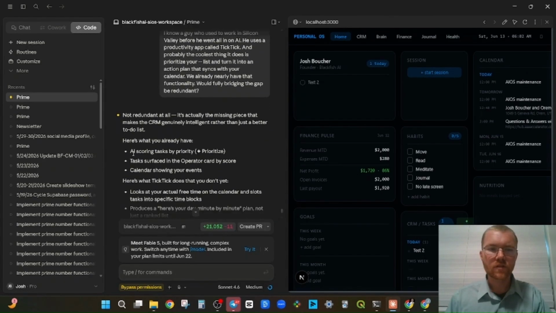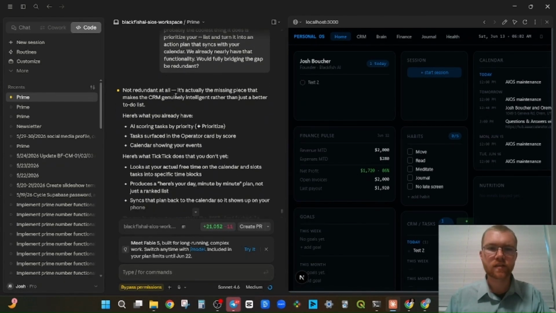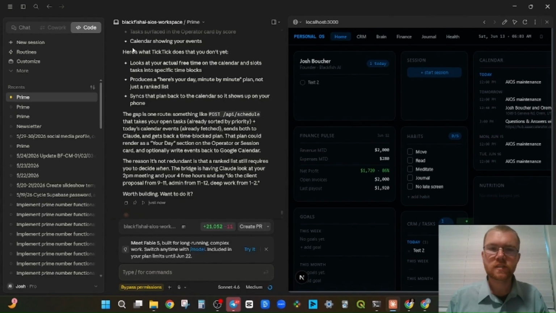All right, let's have a look at this. Not redundant at all. It's actually the missing piece that makes the CRM genuinely intelligent rather than just a better to-do list. Here's what you already have. Here's what TickTick does that you don't yet. Looks at your actual free time on the calendar and slots tasks into specific time blocks. Produces a here's your day minute by minute plan, not just a ranked list. Syncs that plan back to the calendar so it shows up on your phone.